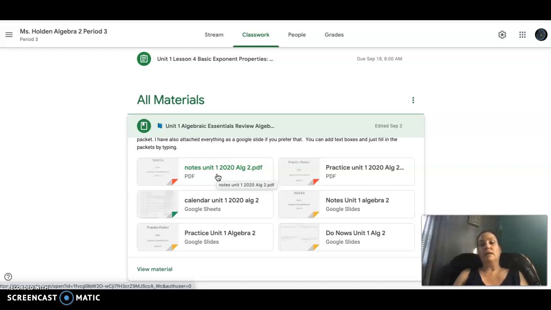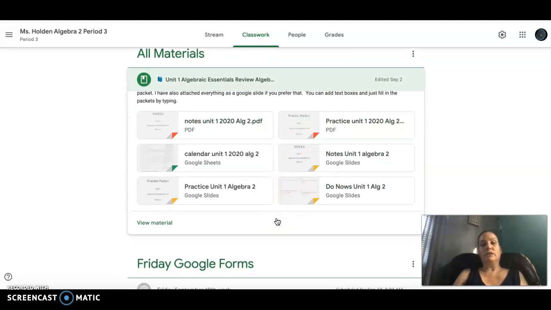The only thing that they are handing back to me is their do now. So the do nows are here. All the materials are right here in the materials section.